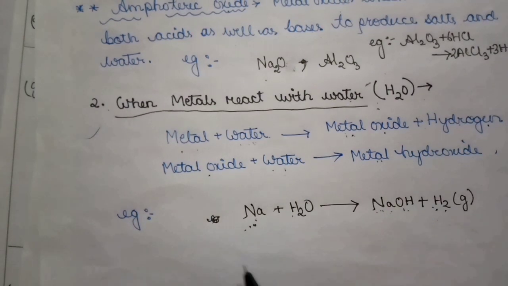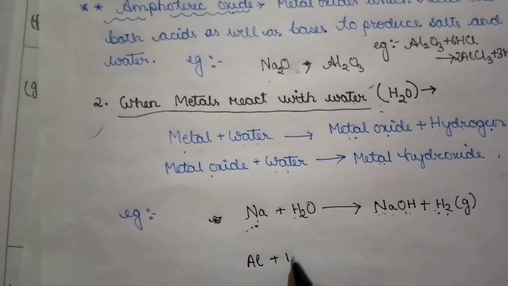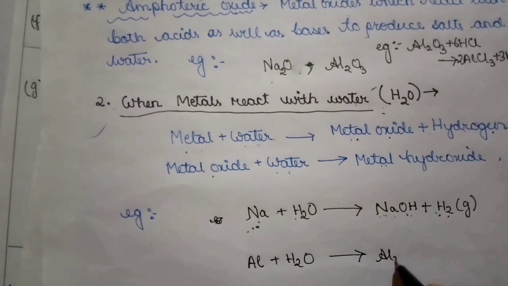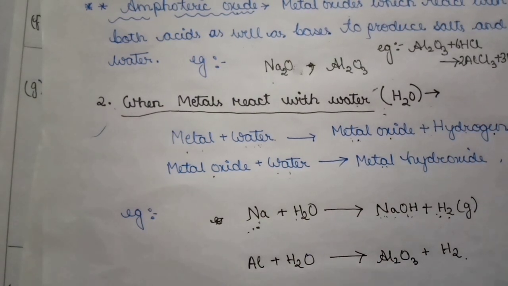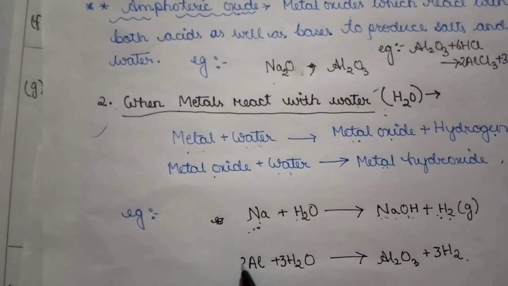But in the case of aluminium, when it reacts with water, it will give aluminium oxide plus hydrogen gas. Now let's balance the equation. Here it will be 3 on the product side. Come to the reactant side, 3 here, and it will be 2 here.